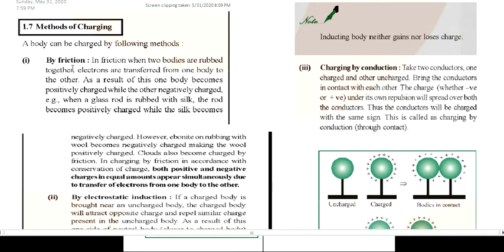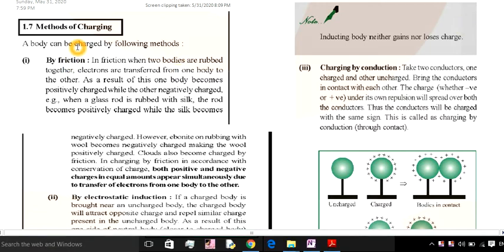So, first method is friction. Now, see, in friction, we have two bodies. One is a charged body, and the other is an uncharged body. When two bodies are rubbed together, electrons are transferred from one body to the other. As a result of this, one body becomes positively charged while the other becomes negatively charged.